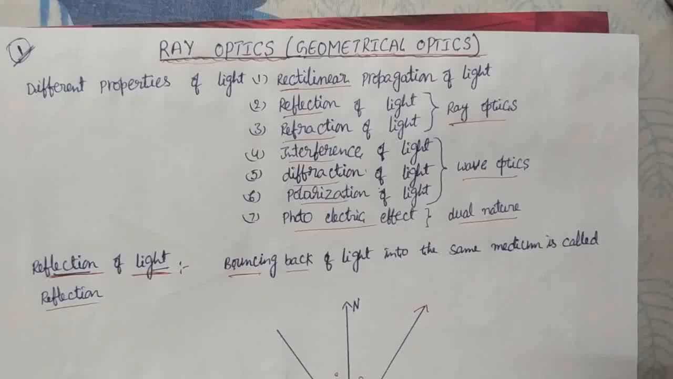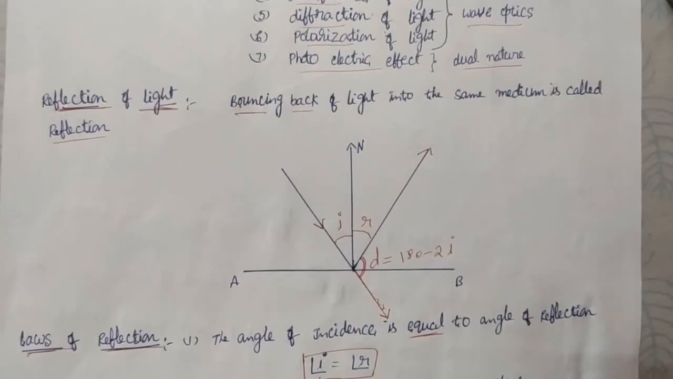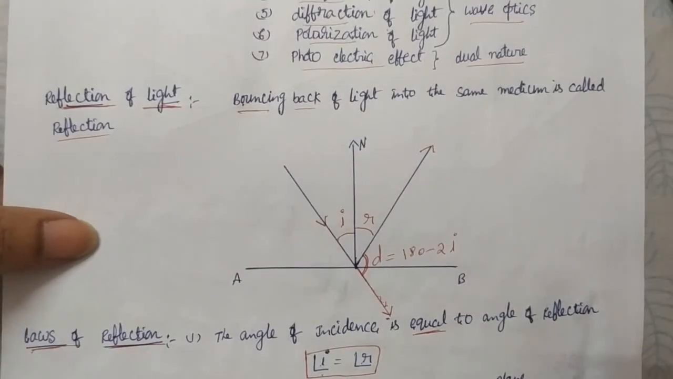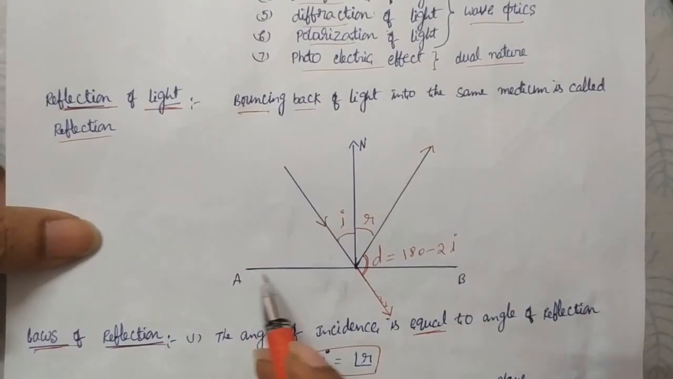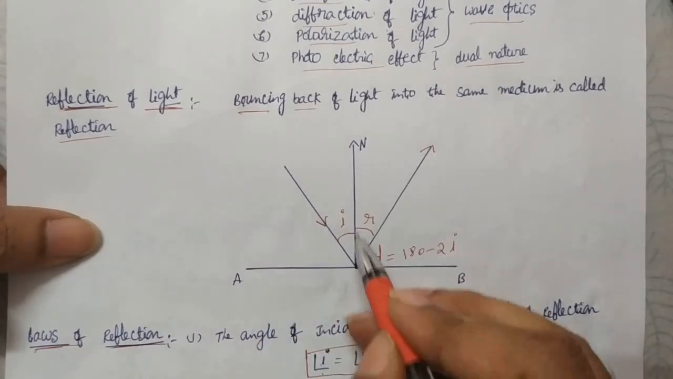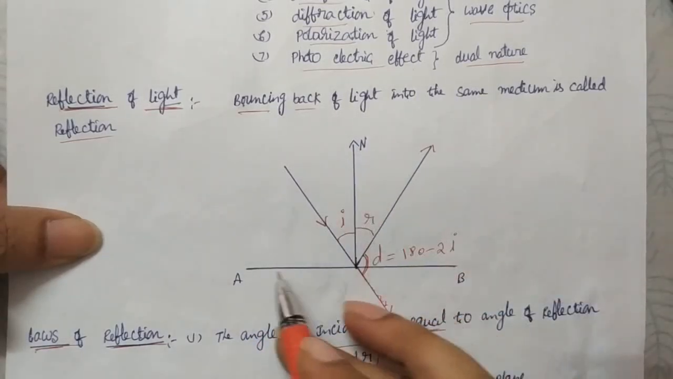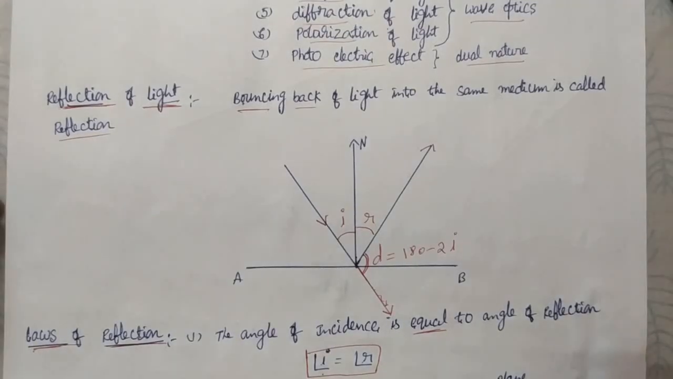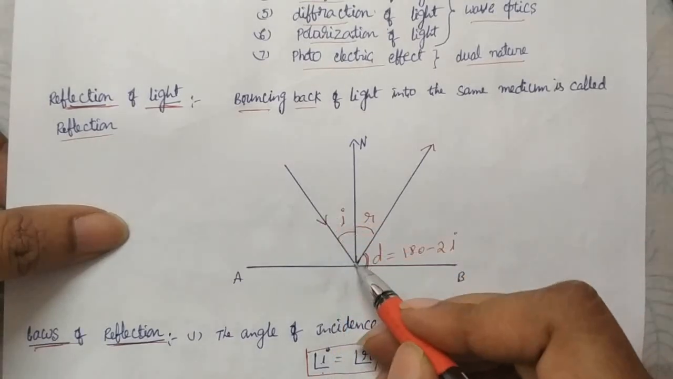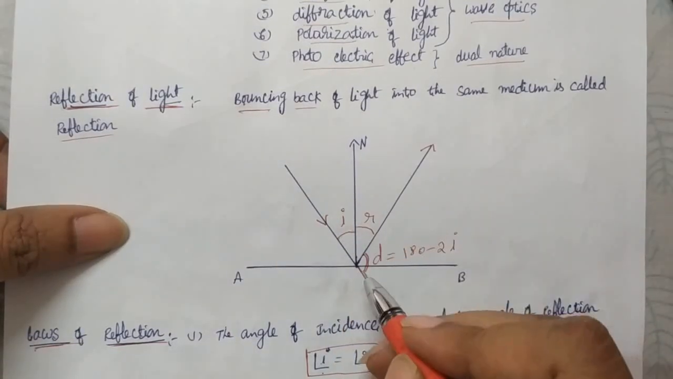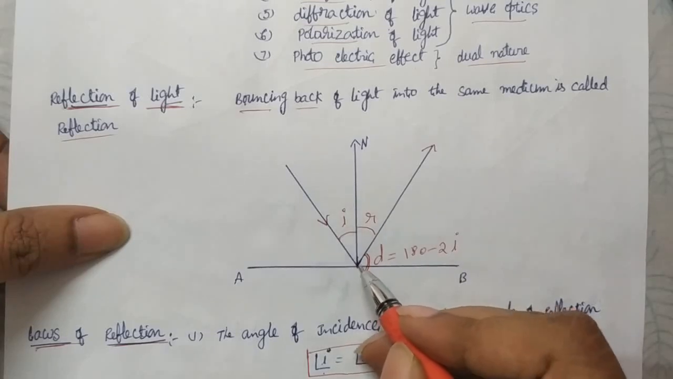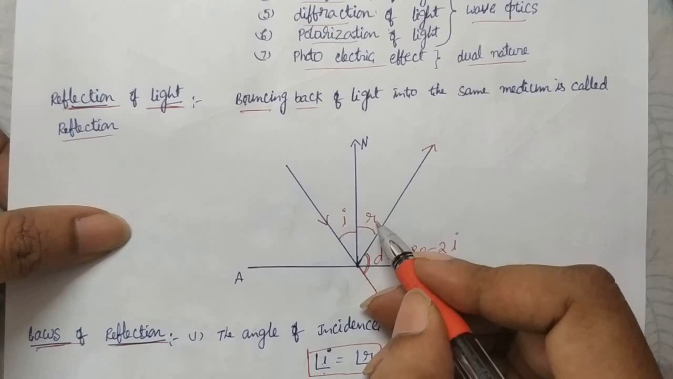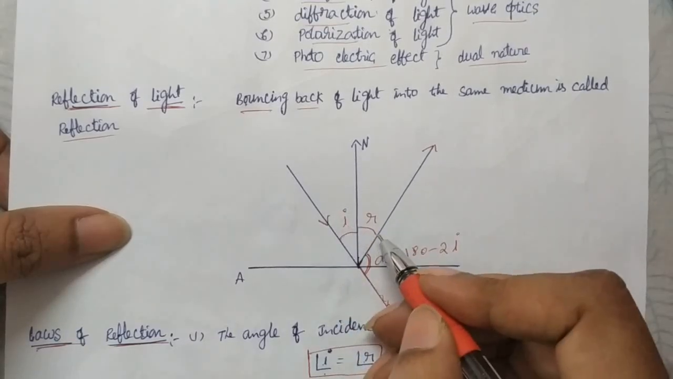Now we'll see about reflection of light. Reflection of light is the bouncing back of light into the same medium. For example, take AB as a reflecting surface. We draw a normal on the surface; N is the normal for surface AB. A ray of light is incident, making an angle I with the normal, and after hitting the surface, it bounces back into the same medium with an angle R. That is what you call the angle of reflection. This is the angle of incidence.